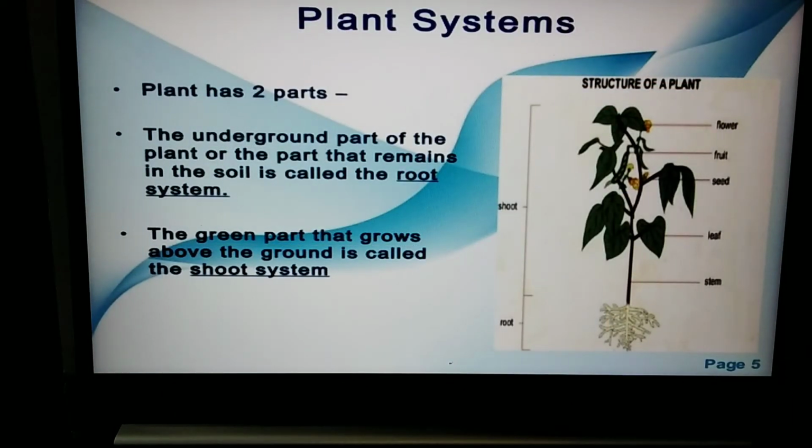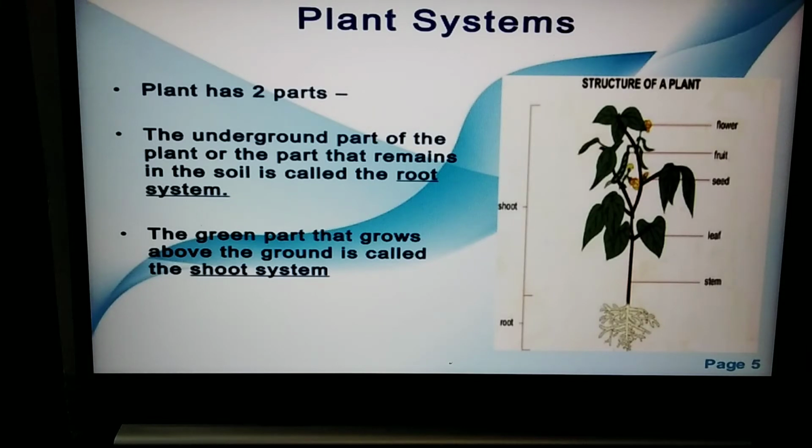Now, coming to the plant systems, there are two plant systems. Those are root system and shoot system. The root system grows underground in the soil, whereas the shoot system grows above the soil. So the shoot system is also known as the stem system. And the different parts of the plant which are attached to the shoot system are leaves, branches, buds, flowers, and fruits.